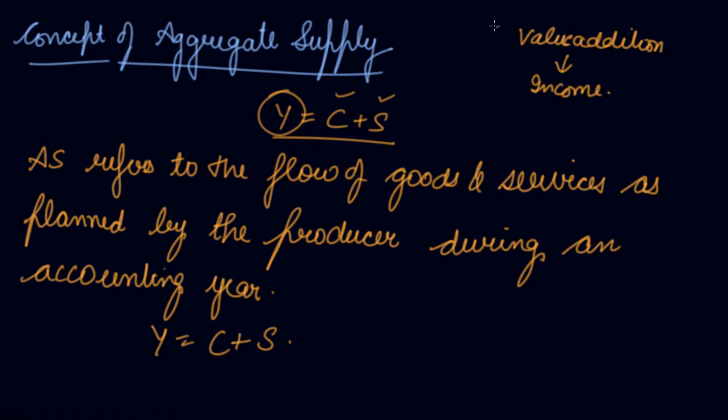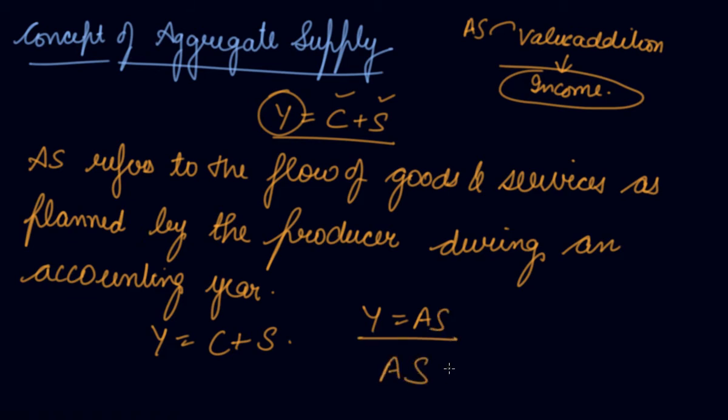So, as I told you, your aggregate supply does the value addition and then it helps in generation of income. So, your income is equal to your aggregate supply. In this way, we can say that aggregate supply is equal to consumption plus savings. So, it is the planned production or the desired production during an accounting year, which is planned by the producer: this will be the demand in an accounting year, so I am planning accordingly what amount I have to produce.